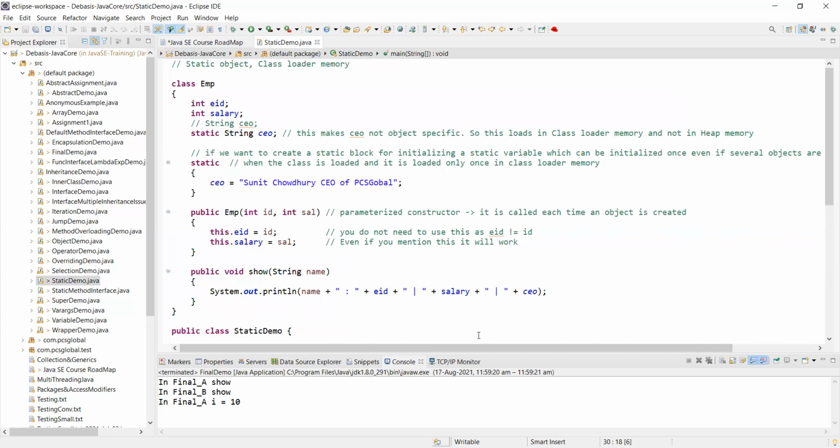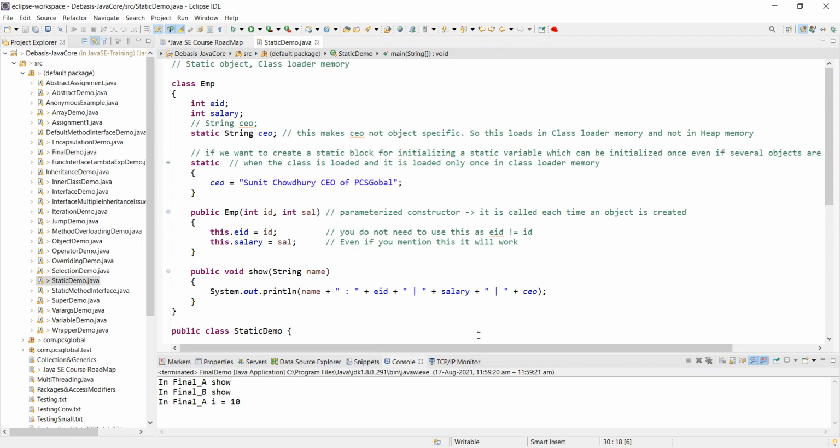Once it is loaded into the memory, only then do you have that object in existence. Otherwise, the object is not tangible; it remains intangible. Now, whenever the object is instantiated, the class or the object gets loaded into the class loader memory.